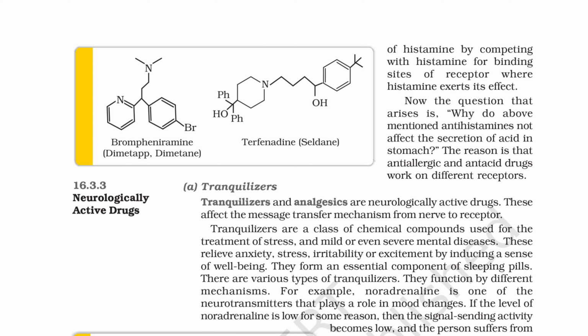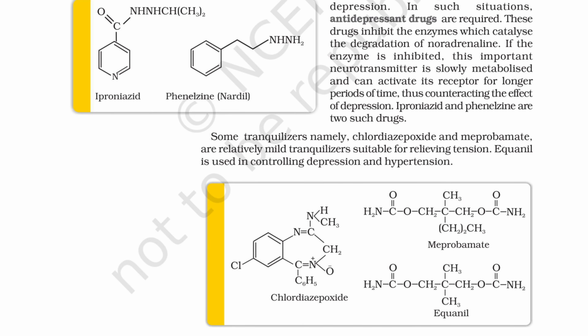For example, noradrenaline is one of the neurotransmitters that plays a role in mood changes. If the level of noradrenaline is low for some reason, then the signal sending activity becomes low, and the person suffers from depression. In such situations, antidepressant drugs are required. These drugs inhibit the enzymes which catalyze the degradation of noradrenaline. If the enzyme is inhibited, this important neurotransmitter is slowly metabolized and can activate its receptor for longer periods of time, thus counteracting the effect of depression. Iproniazid and phenelzine are two such drugs.